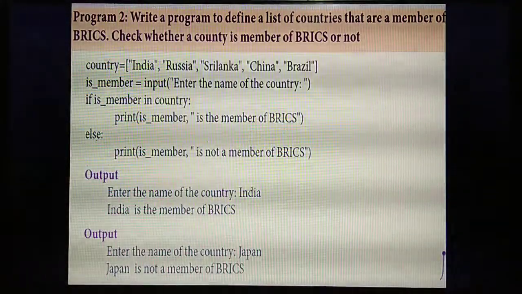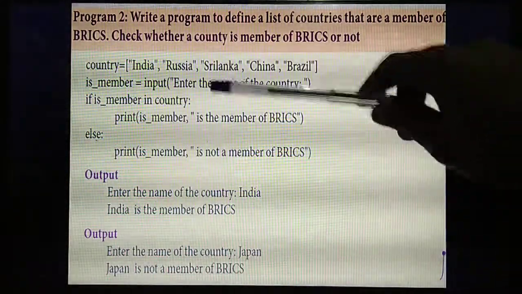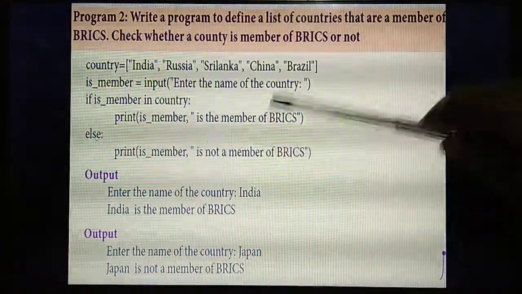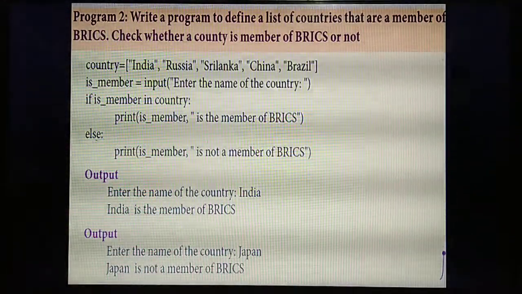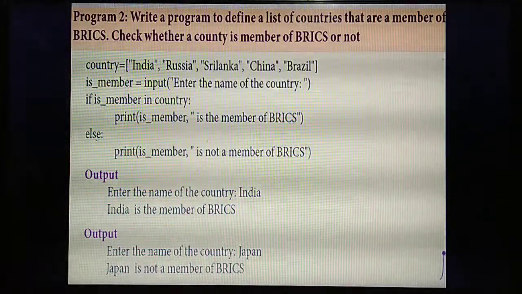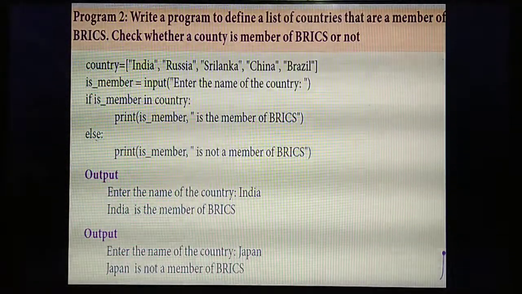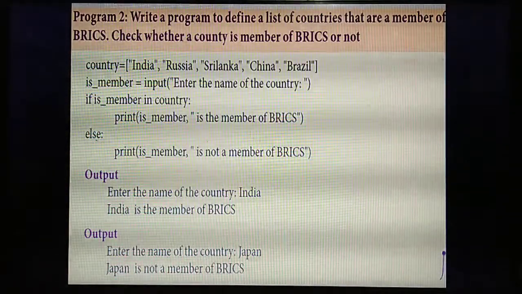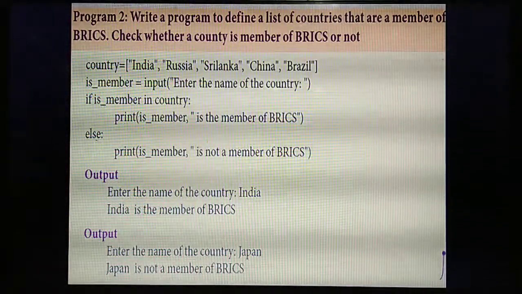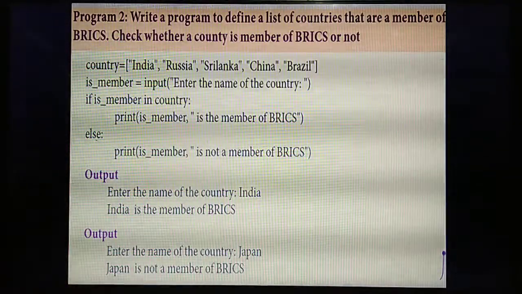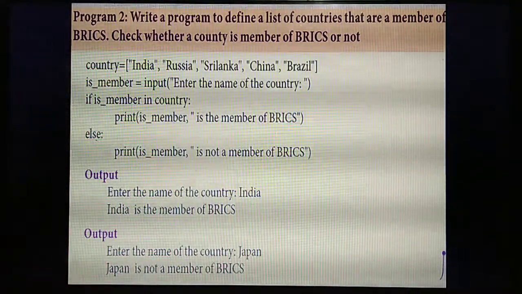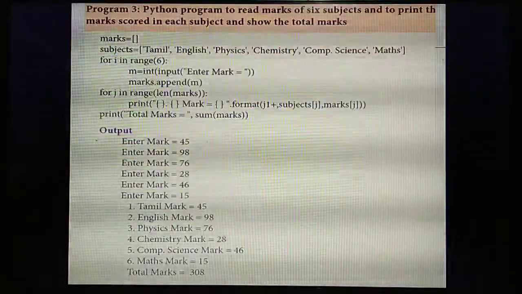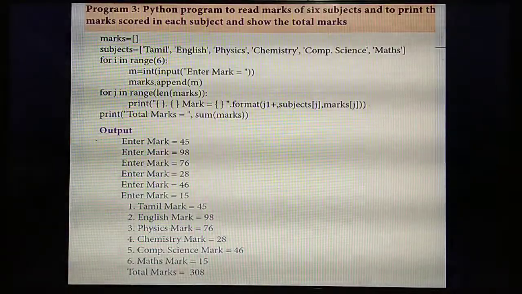Understand? Okay. Next output. Another country you are entering, Japan. Whether Japan is present here? No. So what output will you get? Japan is not a member of BRICS. So understand the program? This is the program to display whether the country you are entering is a member of BRICS or not. Here the operators you are using are in and not in. Understand? Yes. So next program.